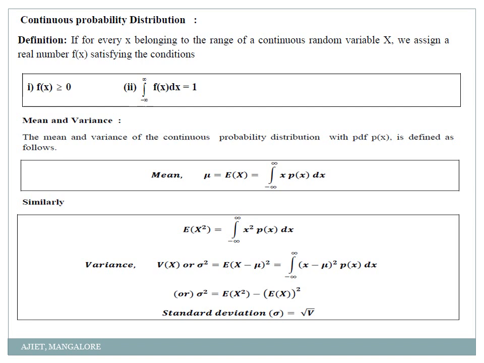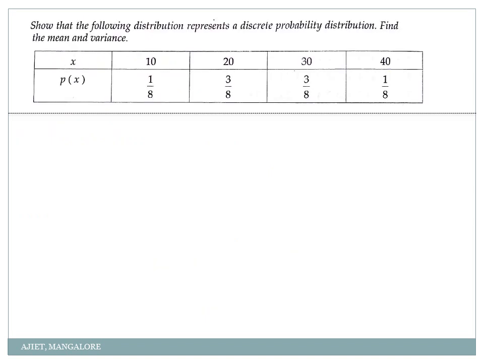Now I'll go with the problem. So I have my first problem here. Show that the following distribution represents a discrete probability distribution, and then find its mean and variance. So first thing, if it is a discrete probability distribution, what are the conditions that should be satisfied? The p of x should always be greater than or equal to 0. Just check whether the p of x values are greater than or equal to 0.